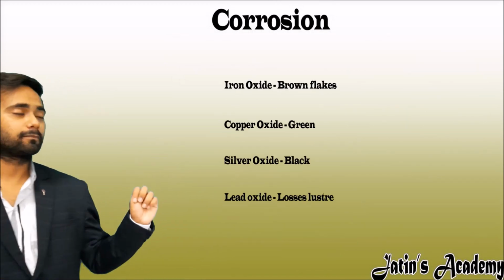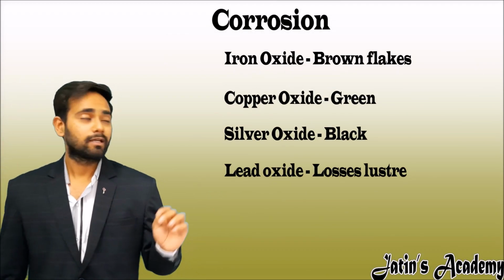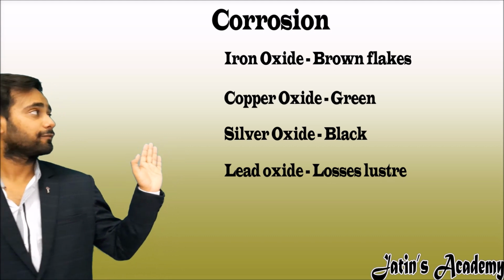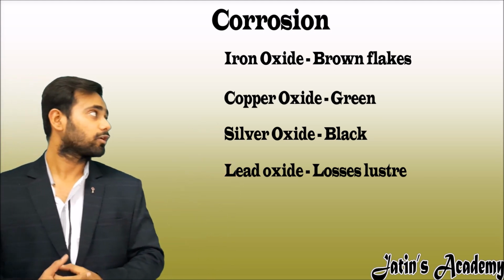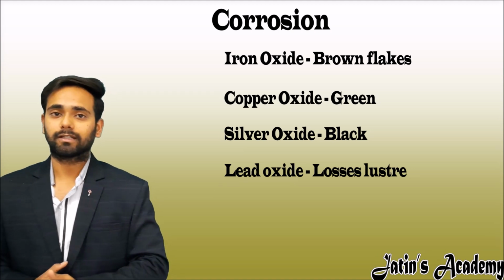Here are a few examples which you may note down. These are the examples in which a metal changes its color on corrosion. These are important examples, important from the exam point of view.